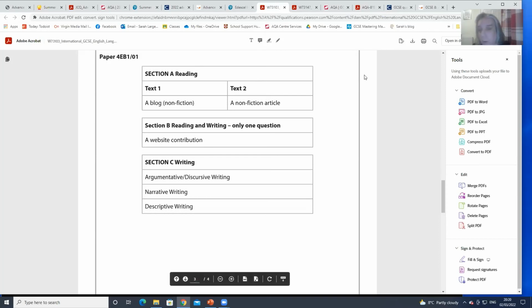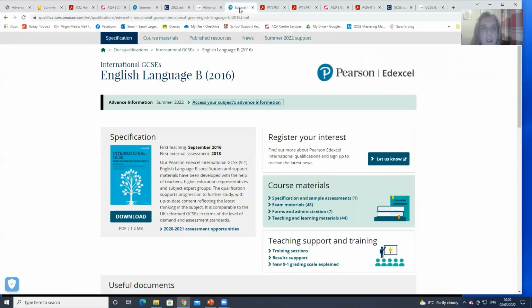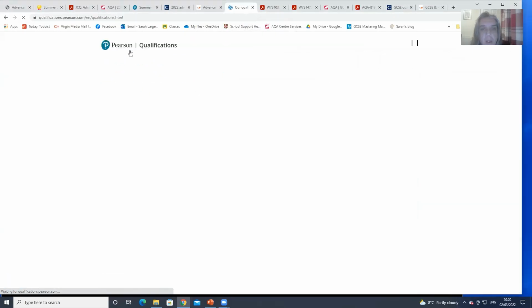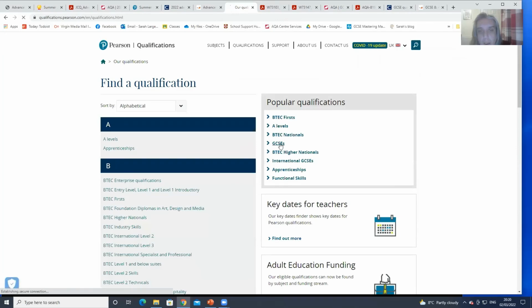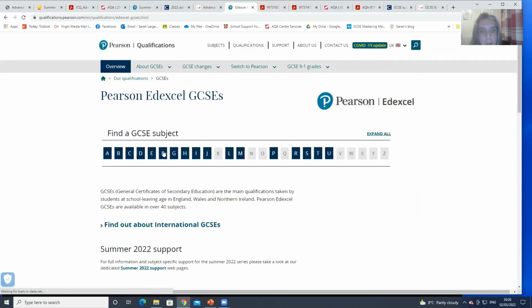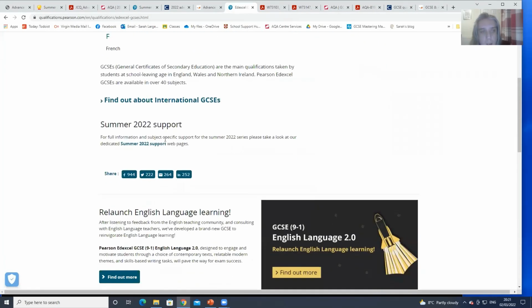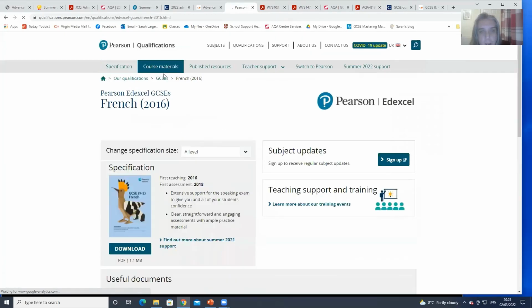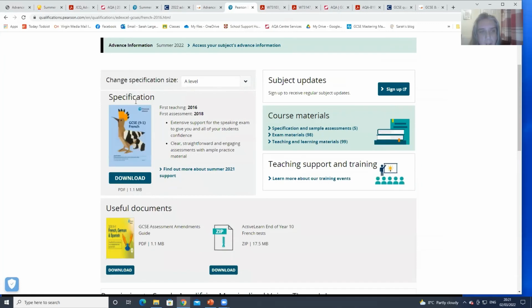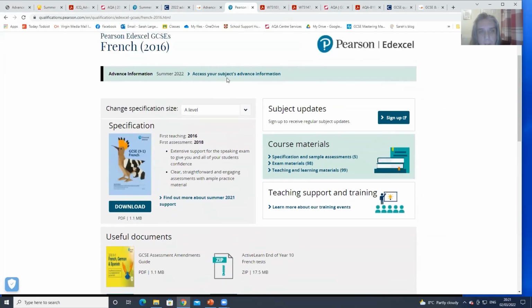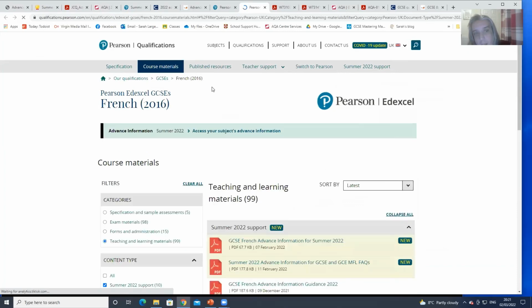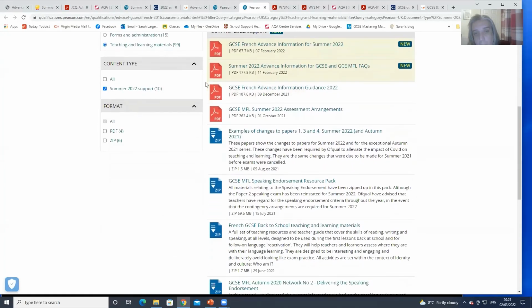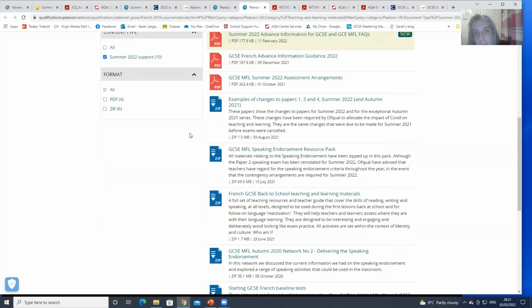I think some of them are quite limited. As I mentioned, I did look. I don't know if anybody's doing foreign languages. Let me go into them. I've looked at the GCSE for a change. It's not a vast amount of difference between the GCSEs and the IGCSEs for foreign languages. Into French. There it is. They've suddenly changed the way the page looks this week, just to confuse me. So, well, there's vast amounts of information here.